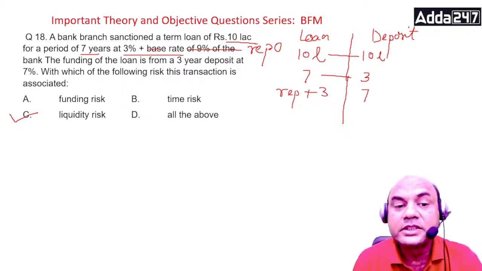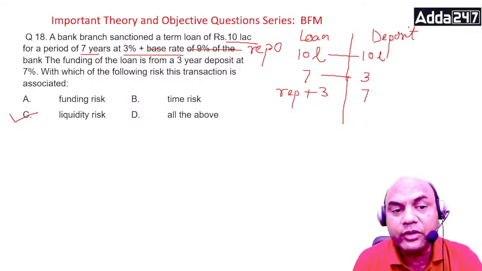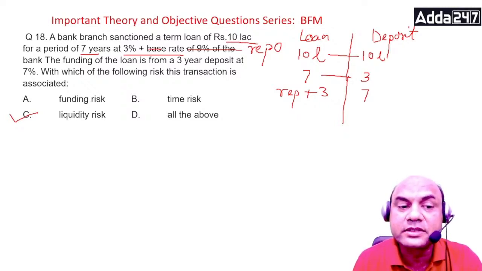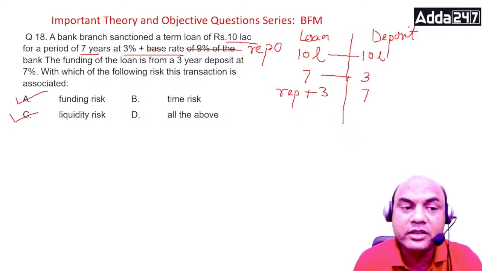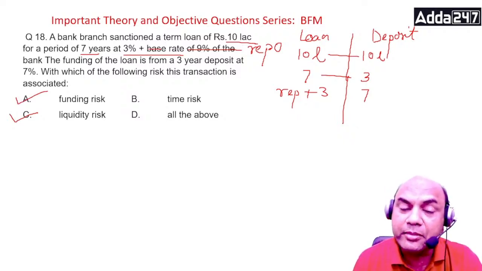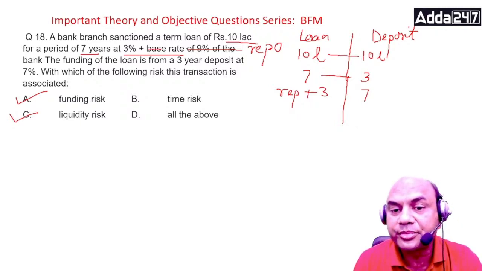Right? Similarly, this funding risk. Why funding risk? Funding risk means how to obtain the money. So after 3 years you will be facing this funding risk also. Now what about the time risk? Time risk also you will be facing, because after all the durations are different.